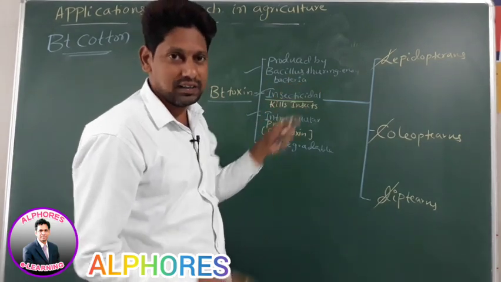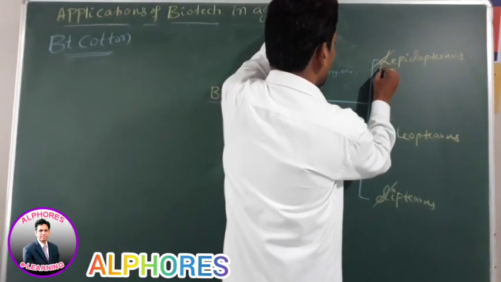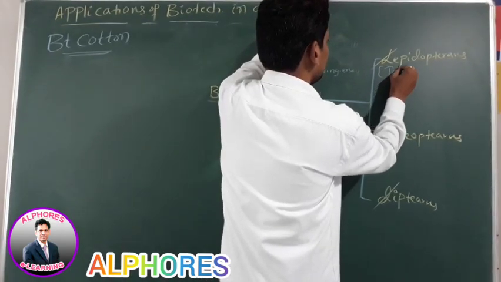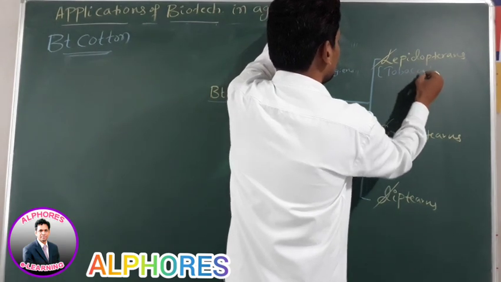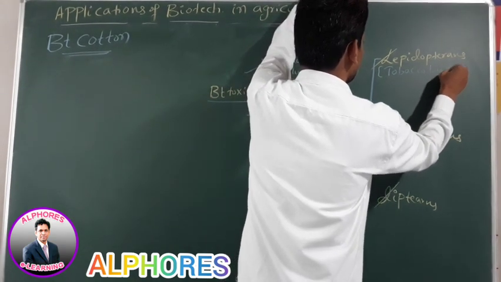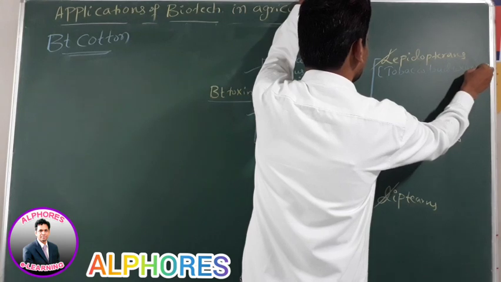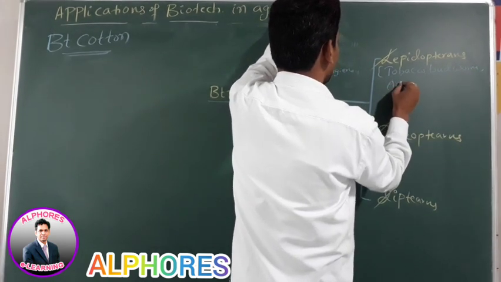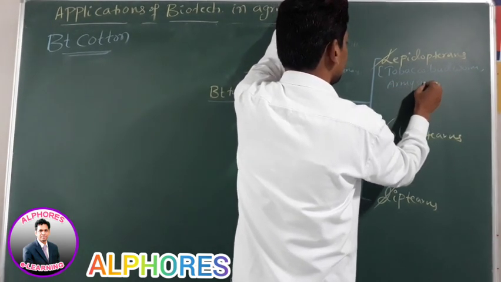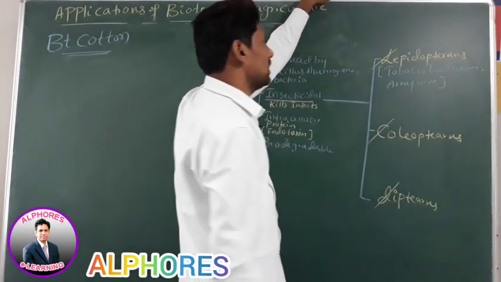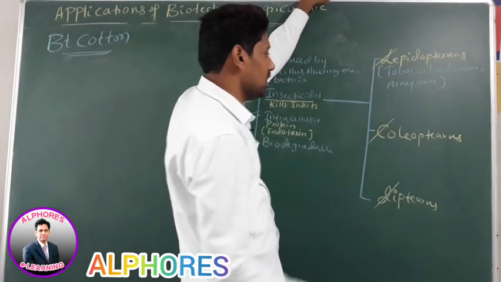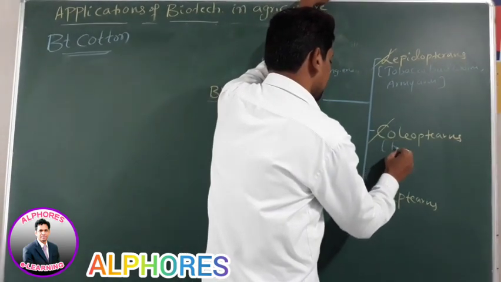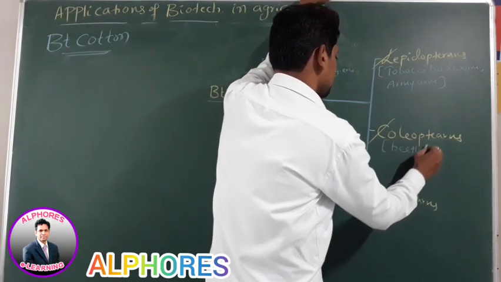Lepidopterans, for example, tobacco budworm and armyworm. These two come under Lepidopterans. Coleopterans, for example, beetles.